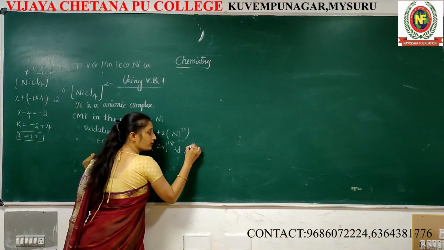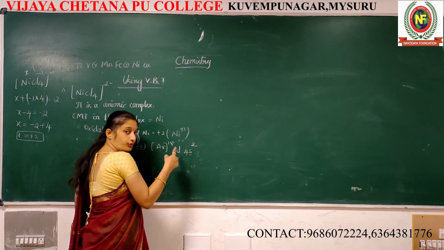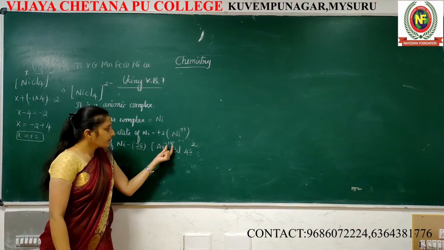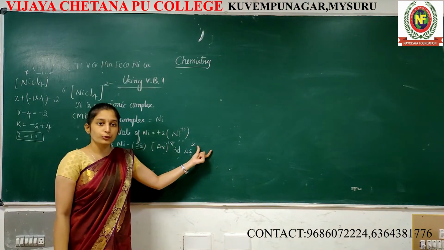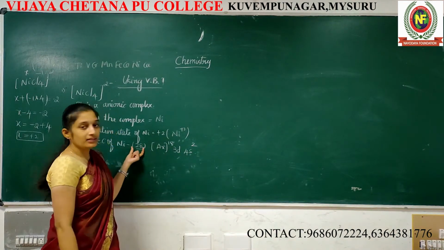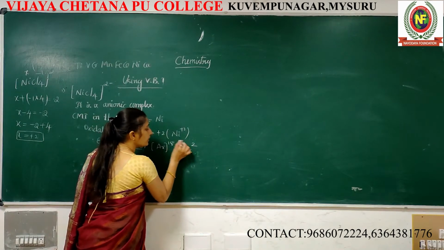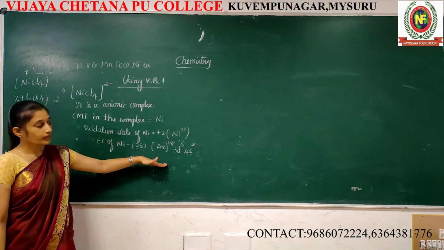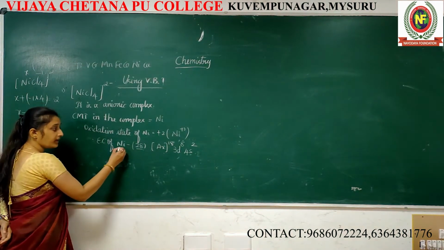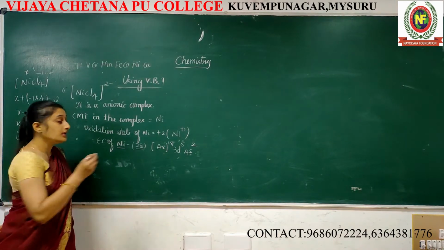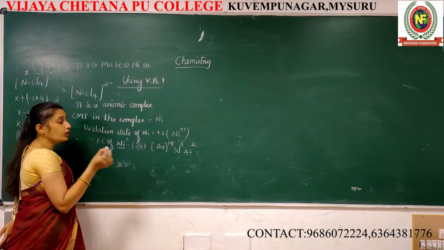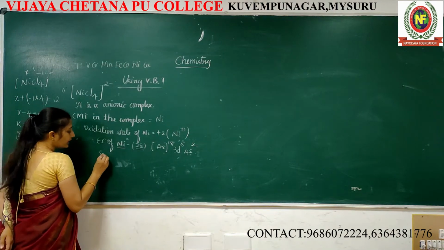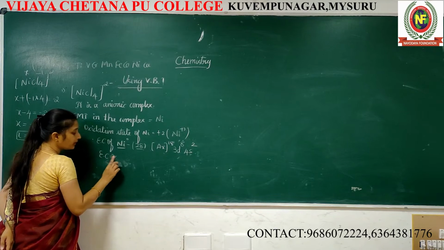First, we should fill the electrons for the s orbital. After that only, we are going to fill d. Then see, 18 is there. 18 plus 2, 20. 20, remaining 8 electrons. So, I am going to fill the remaining 8 electrons in 3d. This is the electronic configuration for nickel 0. 0 means there is no loss of electron. Elemental state.